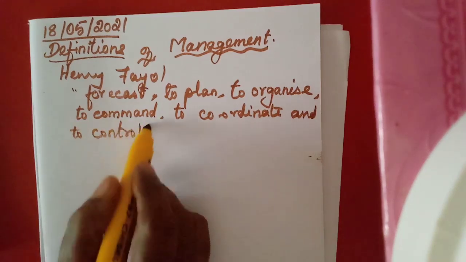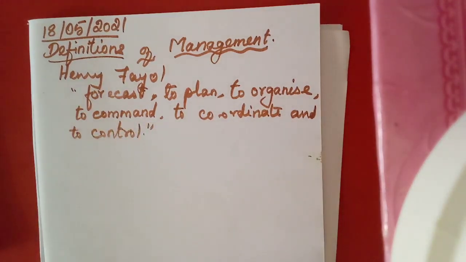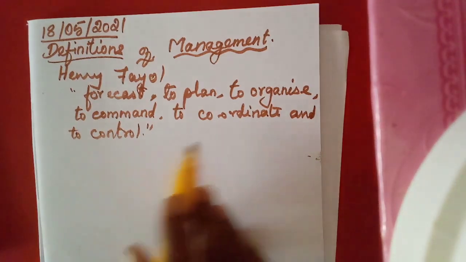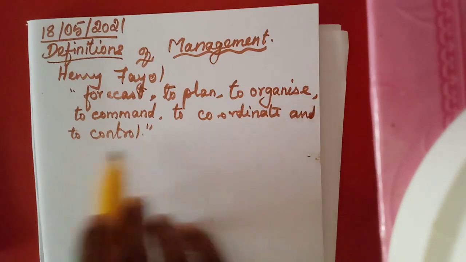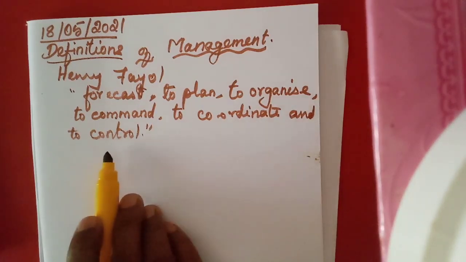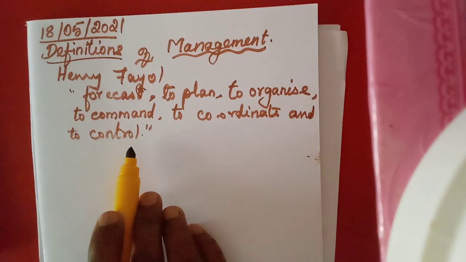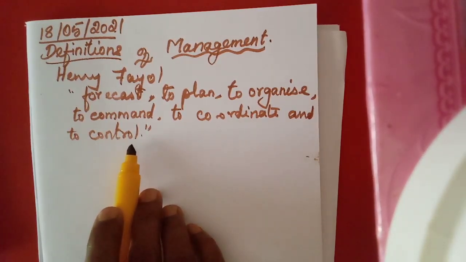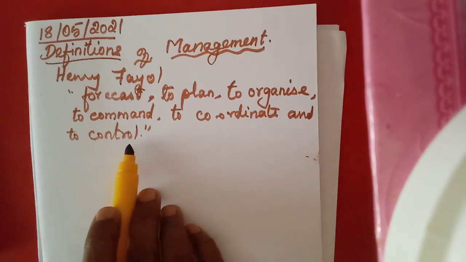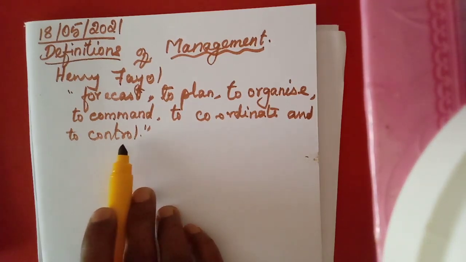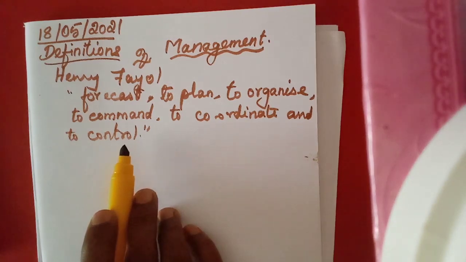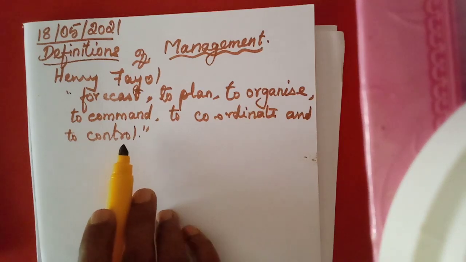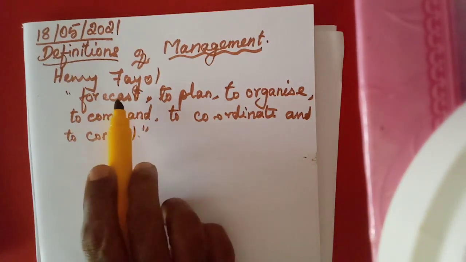Control you should understand as different from command. Command means giving orders, but here control means evaluating the work he is getting, isn't it? And he has to control. That means he has to evaluate how much work is done by each and every person. So if the work is below the standard that is fixed by him, then he has to inquire. He has to find out the deviation. He has to rectify that deviation. So here now you might have understood.